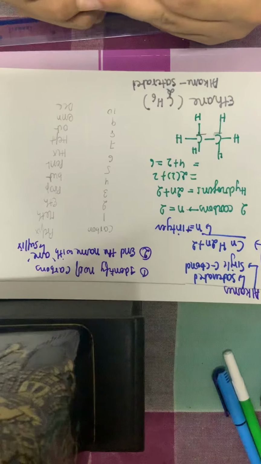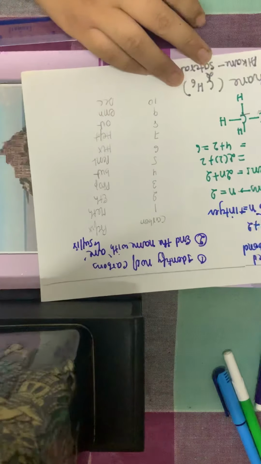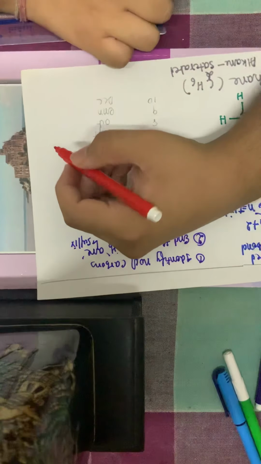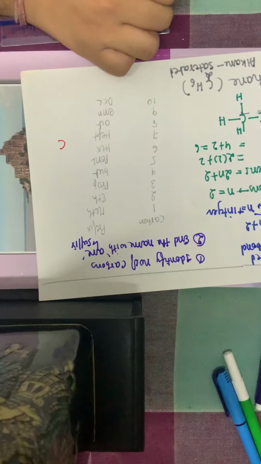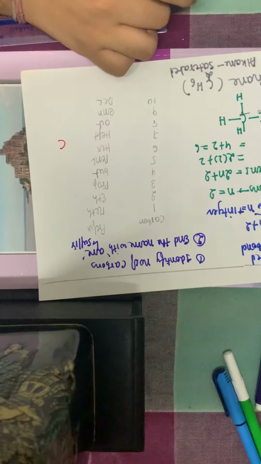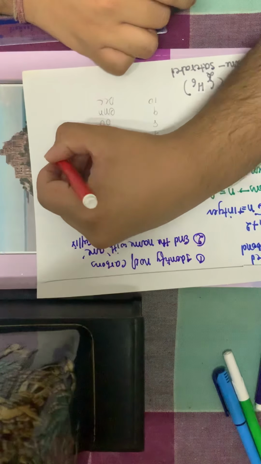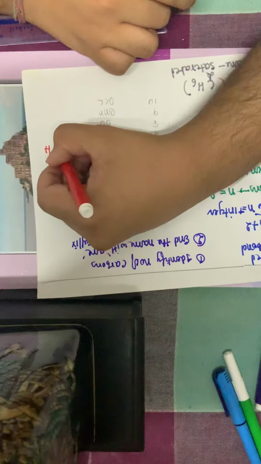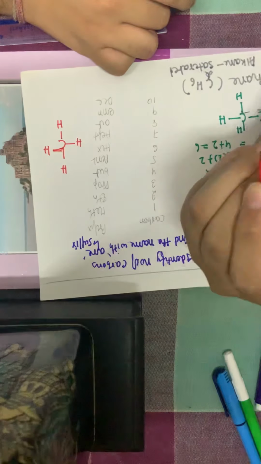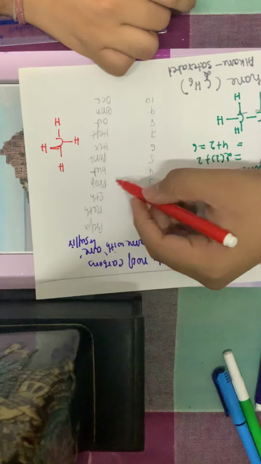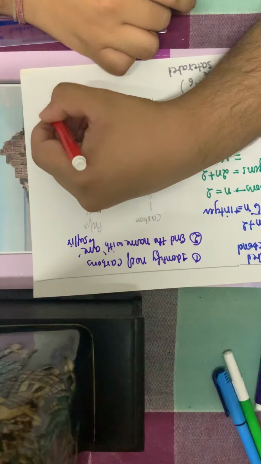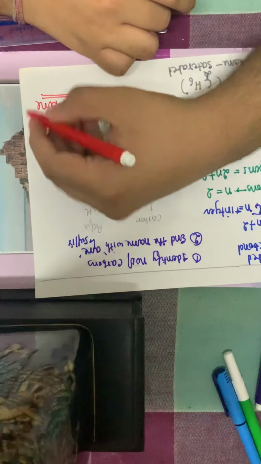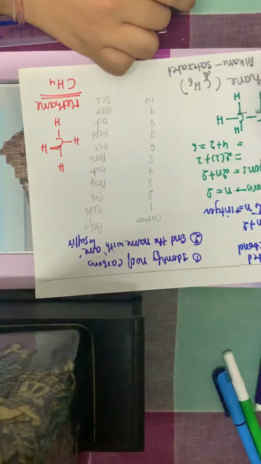In a similar way, if I talk about another compound with only 1 carbon, that means hydrogen will be 2n plus 2, 2 into 1 plus 2, which is 2 plus 2, 4. How to name this? 1 carbon, that means it will be meth with the suffix ane. It becomes methane, and the formula CH4.